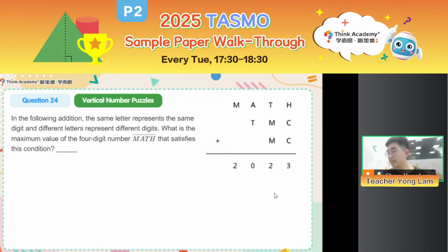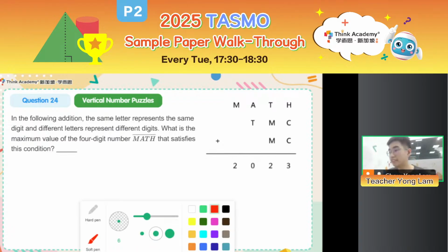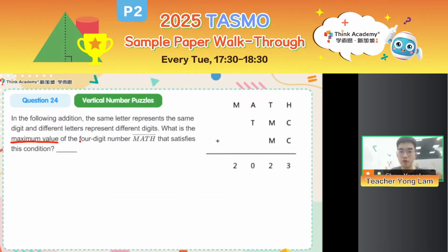Question 24 is a vertical number puzzles question. In every TASMO, there's definitely a vertical number puzzle question, at least in the last few years. Now, in the following addition, the same letter represents the same digit and different letters represent different digits. This is the very standard way. Now, what is the maximum value of the 4-digit number MATH that satisfies this condition?